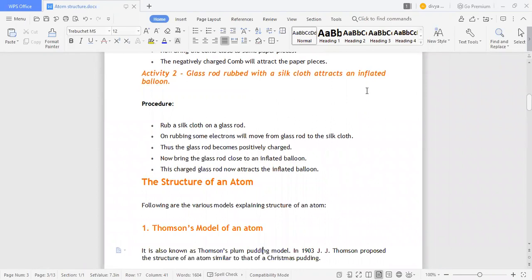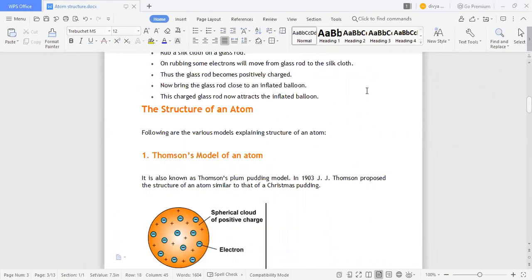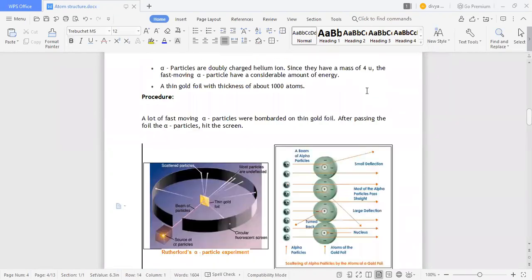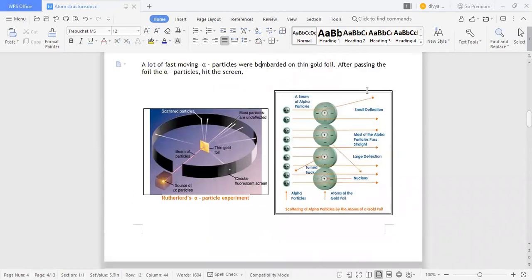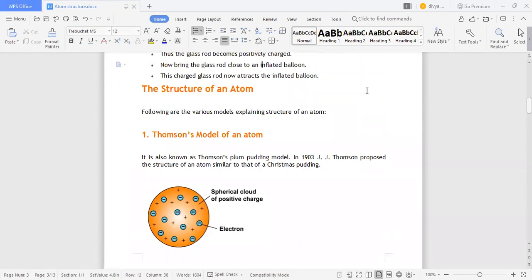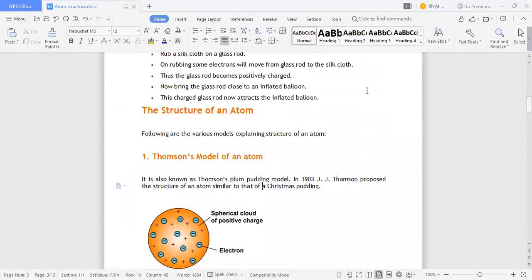Next is a glass rod rubbed with a silk cloth attracting a balloon. If you rub the silk cloth on the rod and bring it near a balloon, it will attract it. And we have seen the structure of the atom.